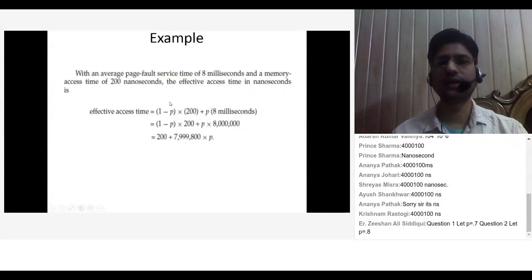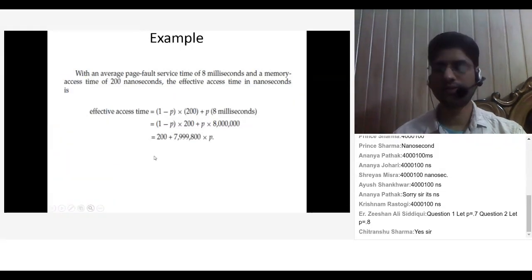Very rarely you will get this question in your examination. In masters, this type of question comes in the examination, but in bachelor's degree I have not seen till now that this question has been asked. But I think if you are lucky, then you will get this easy numerical in your end semester examination. Can you solve this type of question if it comes in your examination? Tell me yes or no. Yes, sir. Okay, thank you.